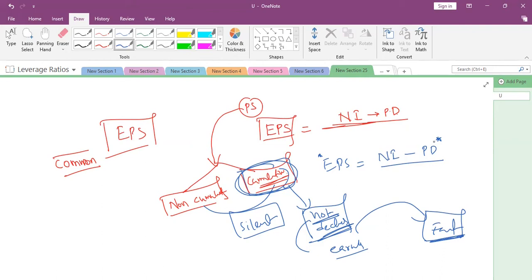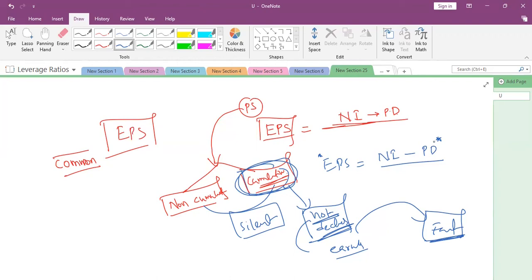Sir, how can we know how many preference shares are cumulative or non-cumulative? It will be given in the question, no? The company should know how many shares are issued and all. They will give the clarity of the picture. Okay, sir. Is it clear to everyone, or do you have any doubt? Ask me, please.